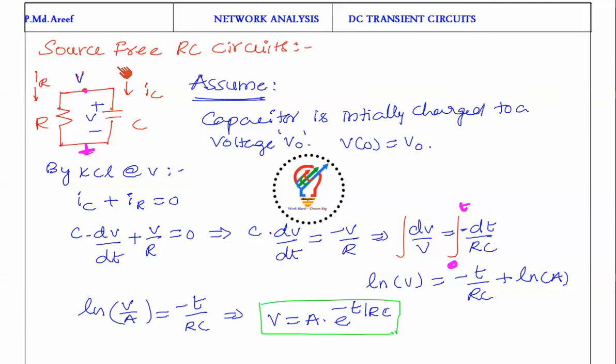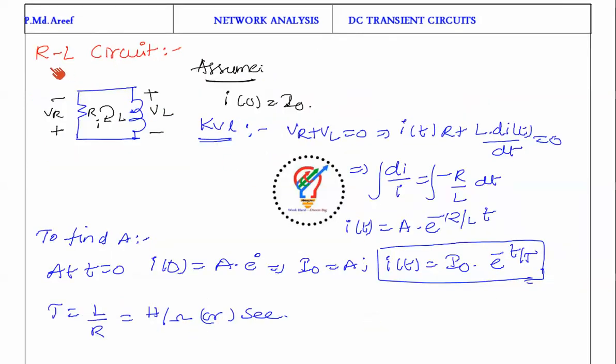Next we will see the source free RC circuit. Sorry, yeah. Now we will discuss the source free RL circuit. There is a first order circuit here. So here we are going to take an RL circuit.